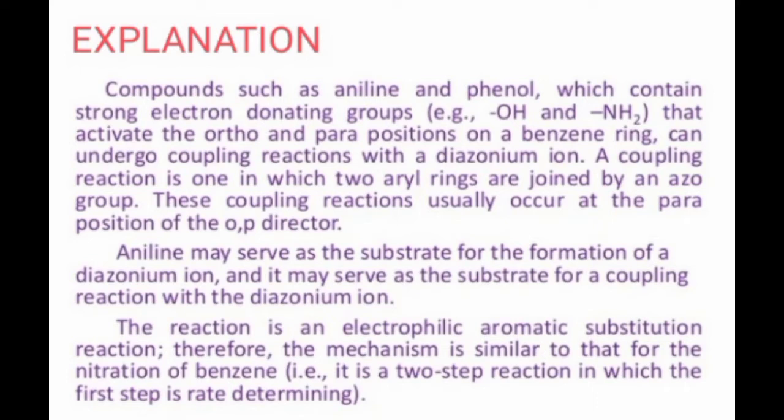So the aniline and phenol, which contain electron donating groups like OH and NR2, that is NH2, which are ortho-para directing groups to the benzene ring, can undergo this reaction with diazonium ion.